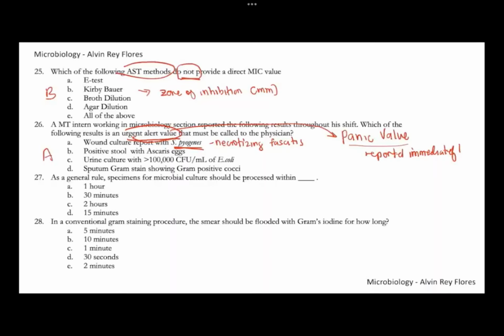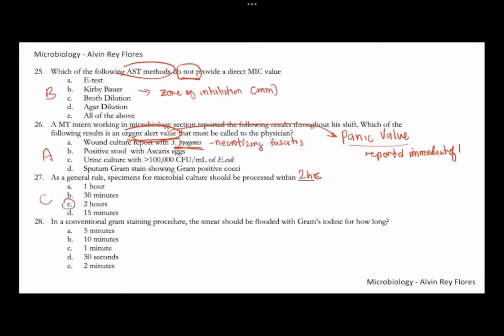Presence of Ascaris eggs, or urine culture due to E. coli, and sputum showing gram-positive cocci. Gram-positive cocci can be seen normally in your sputum. But a wound culture with Strep pyogenes is definitely a panic value. Number 26, letter A. Number 27. As a general rule, specimens for microbial culture should be processed within 2 hours.